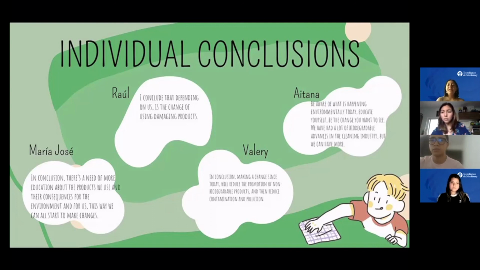For me, there's a need for more education about the products that we use and their consequences for the environment and for us. This way we can all start to make changes. We need to be aware of what is happening environmentally today. Educate yourself, be the change you want to see. We have had a lot of biodegradable advances in the cleaning industry, but we can have more.